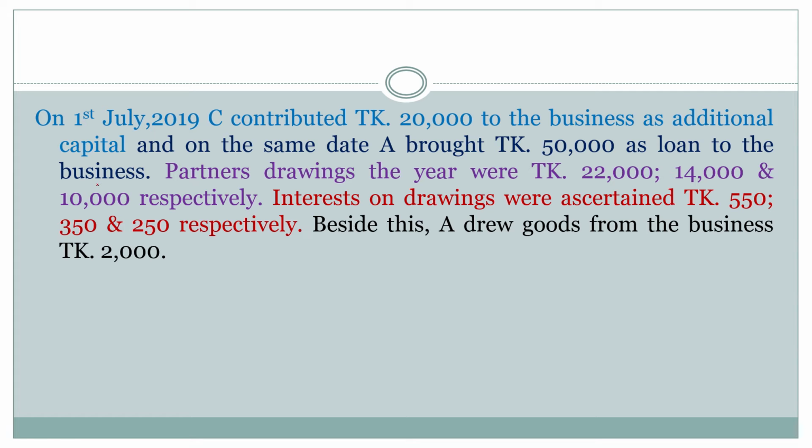Partners' drawings during the year were taka 22,000, 14,000 and 10,000 respectively. Interest on drawings were ascertained taka 550, 350 and 250 respectively. Besides this, A drew goods from the business taka 2,000.